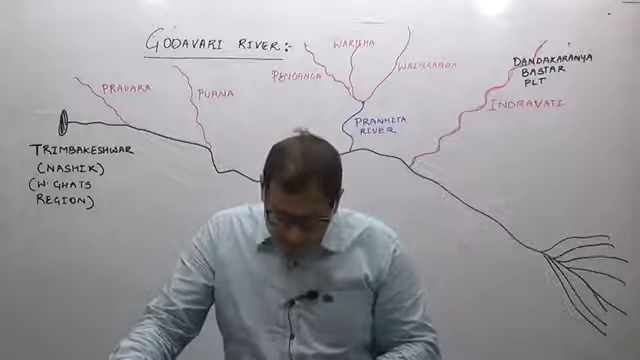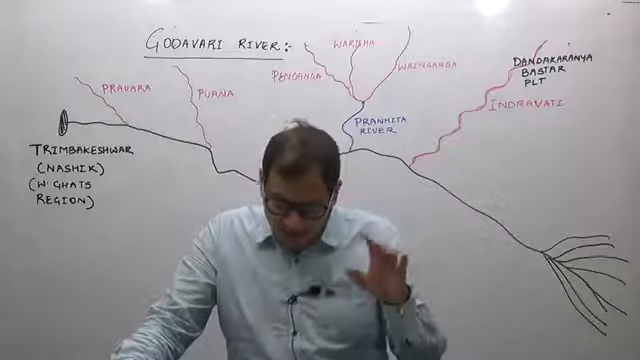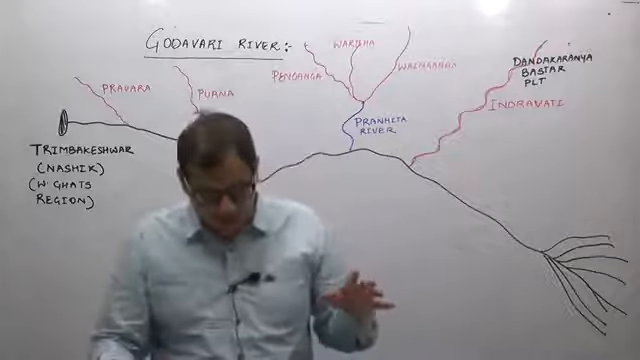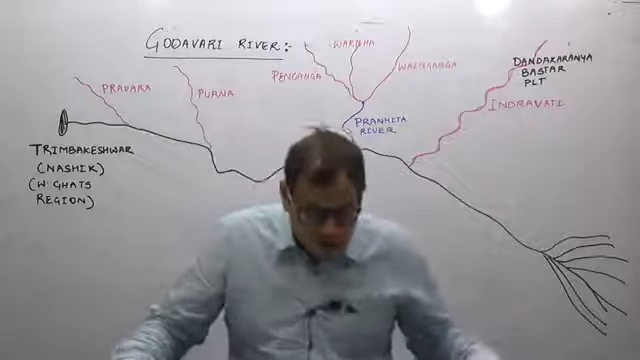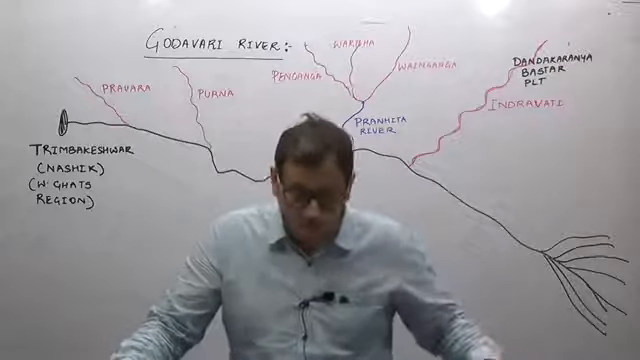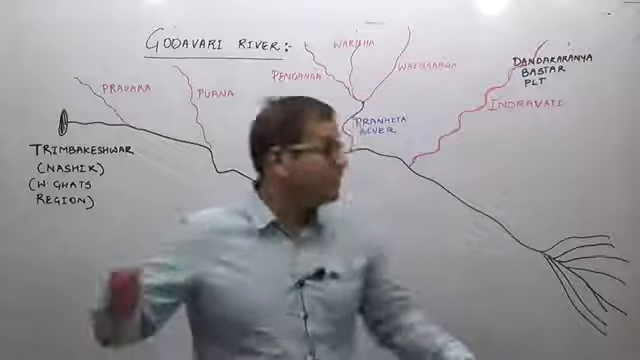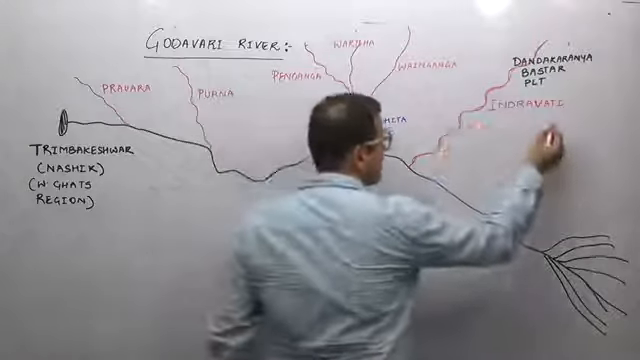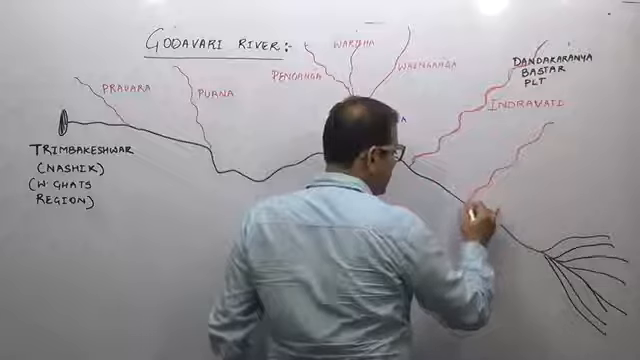And the last river which joins river Godavari is river Sabri and river Sileru.